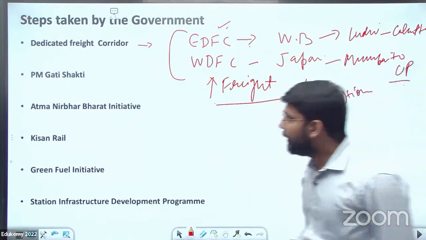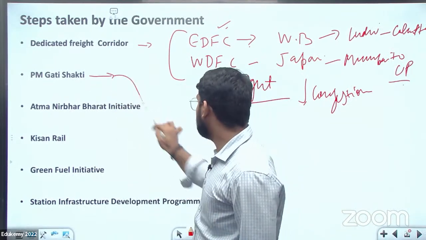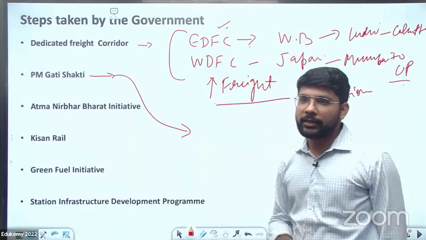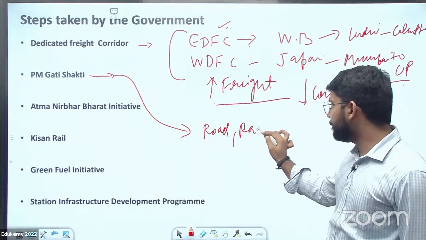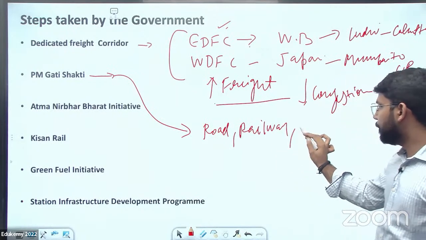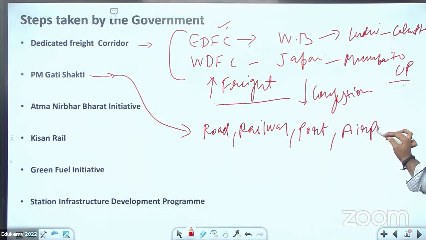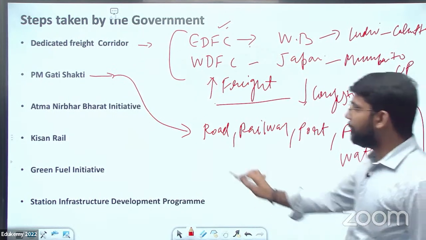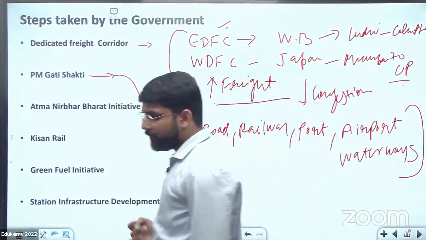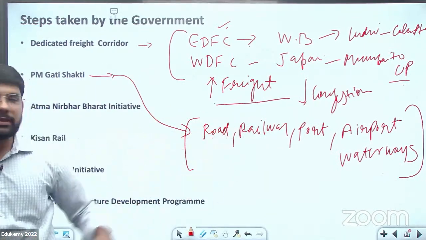Next is the PM Gati Shakti. PM Gati Shakti is specifically for road, railway, port, airports, and waterway. PM Gati Shakti scheme is specifically for the infrastructure development of the railway, port, road, airports, and the waterway.